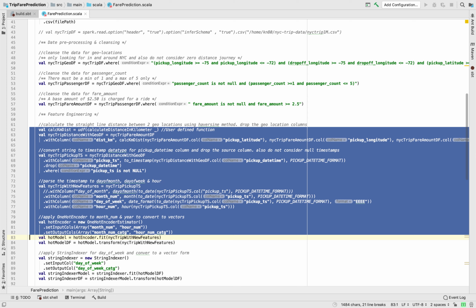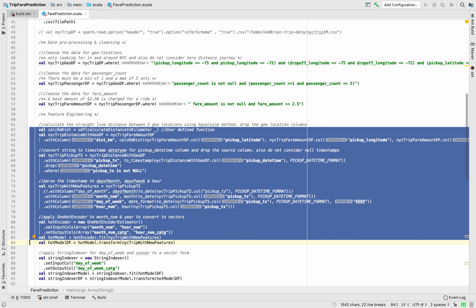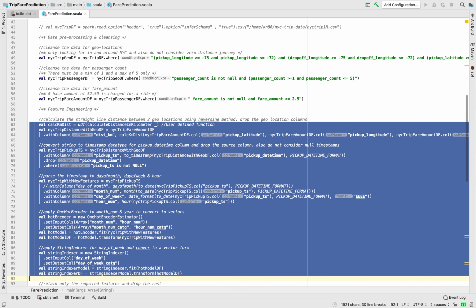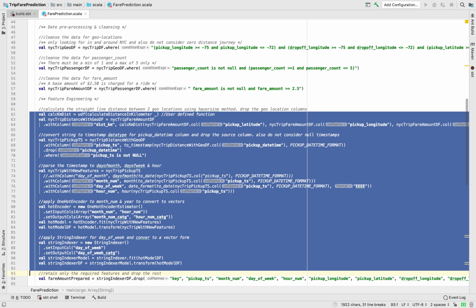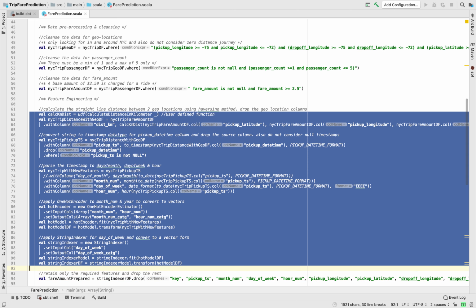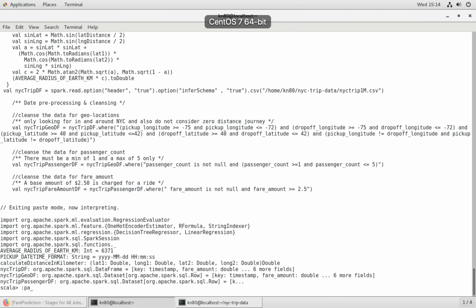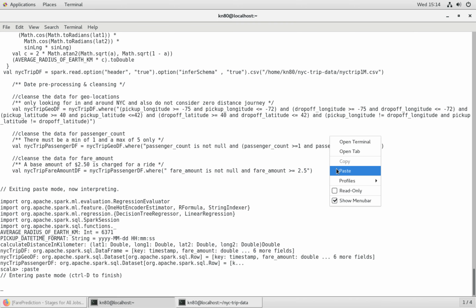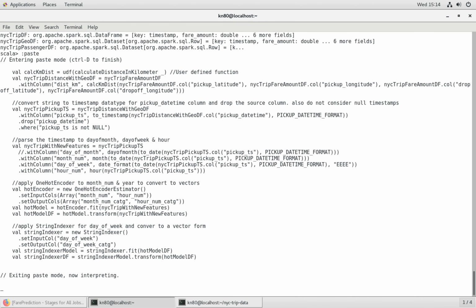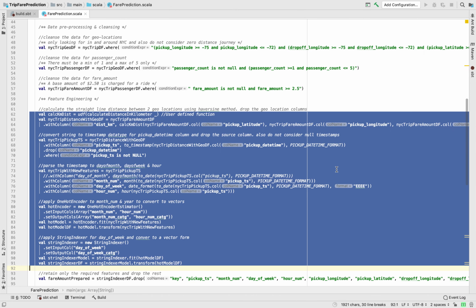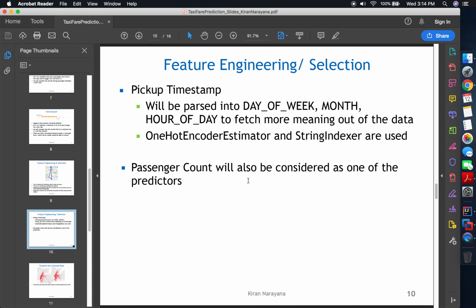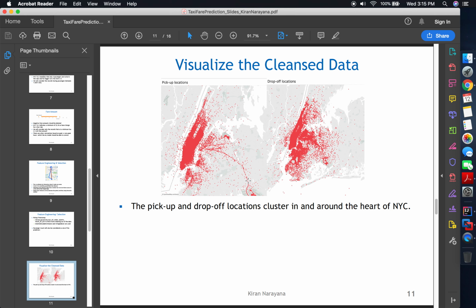It would also add new features, as we discussed, wherein we are going to parse the pickup timestamp into day of week, month, number, etc. Okay, while that is running, let's go to the next slide.